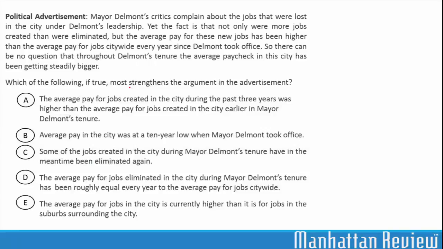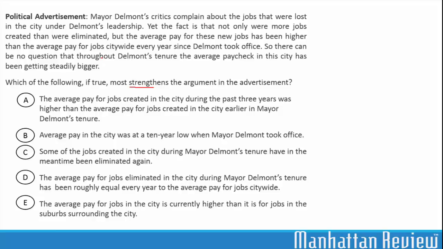Now let's look at a sample question. Let's read the question first. Which of the following, if true, most strengthens the argument in the advertisement? So it's asking us to strengthen the argument that is given in the advertisement. Now let's read the advertisement.